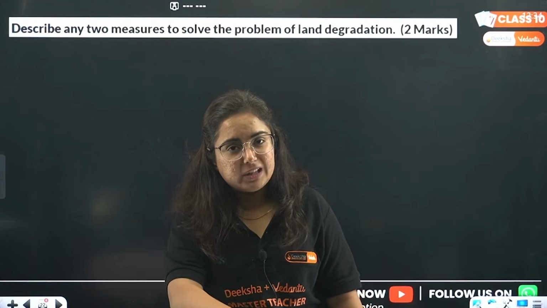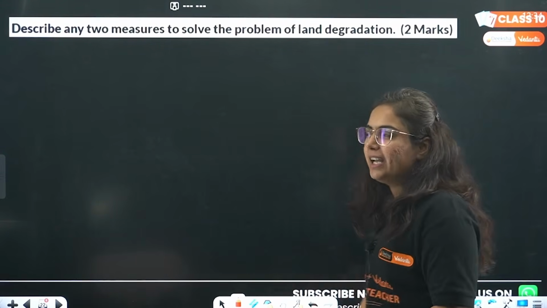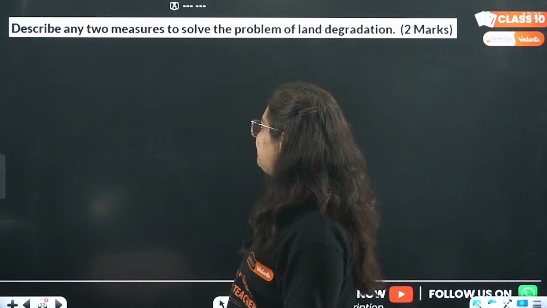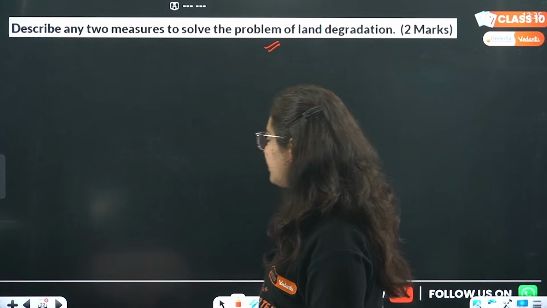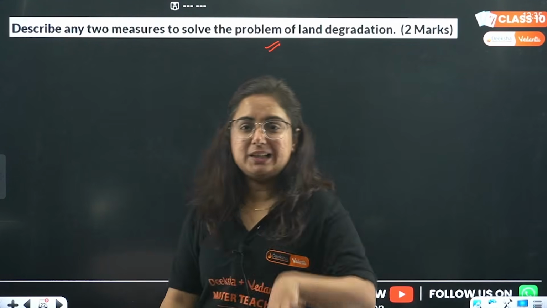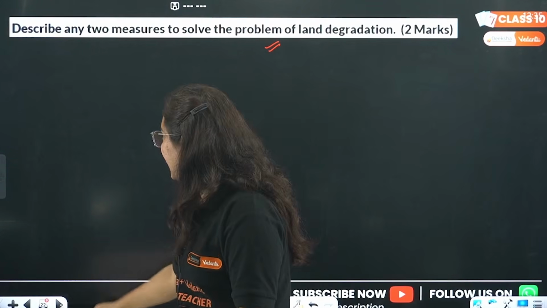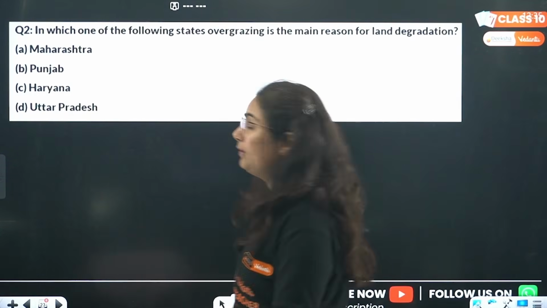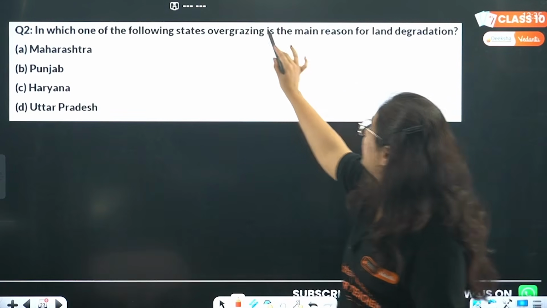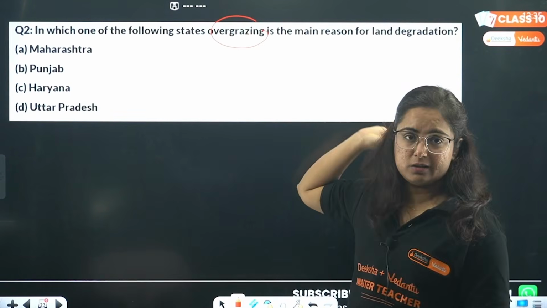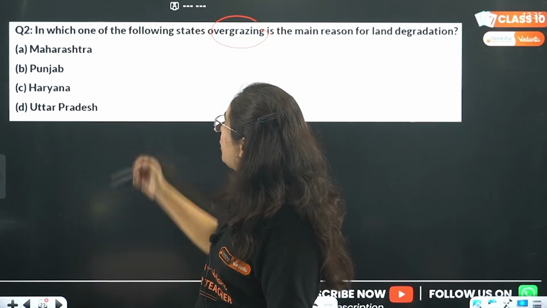Before moving to that, let us find out one more problem, that is a question. Hey, question is not a problem, okay? Describe any two measures to solve the problem of land degradation. Ma'am will tell you the two measures to solve the problems of land degradation. Before we solve this question, in which one of the following states overgrazing is the main reason? You just read. Is it Punjab? Is it Maharashtra, Haryana or Uttar Pradesh?